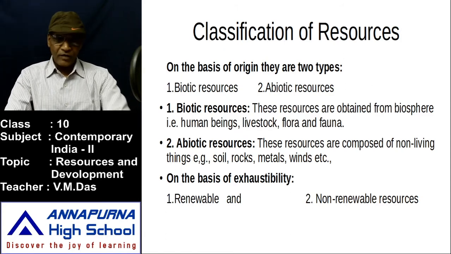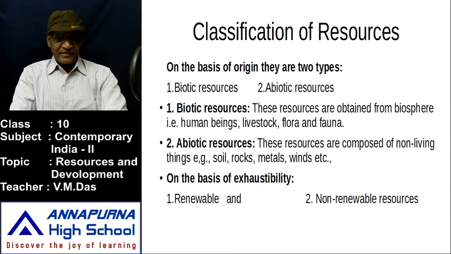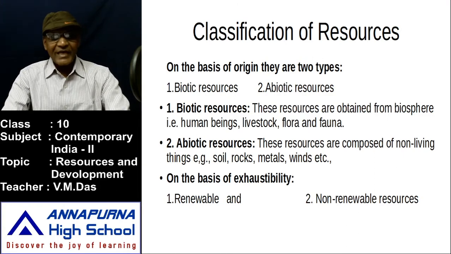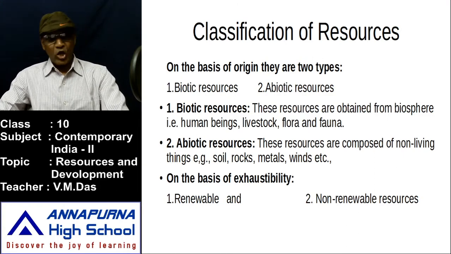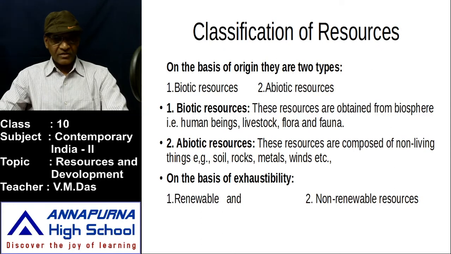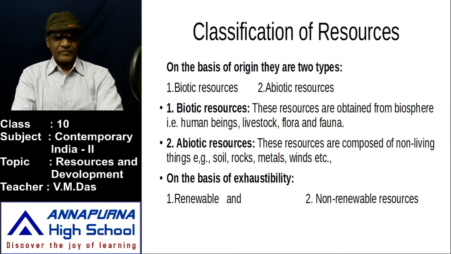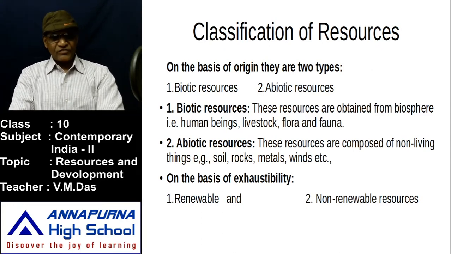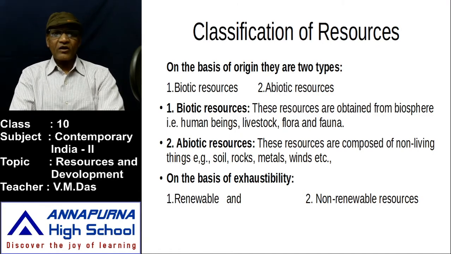Now let me tell you another type, that is on the basis of exhaustibility. The resources classified on the basis of exhaustibility are exhaustible resources. What is exhaustibility? That means they run out.